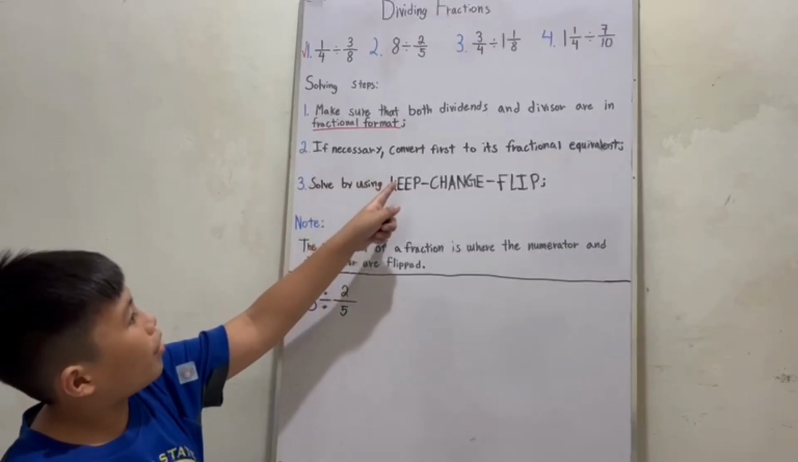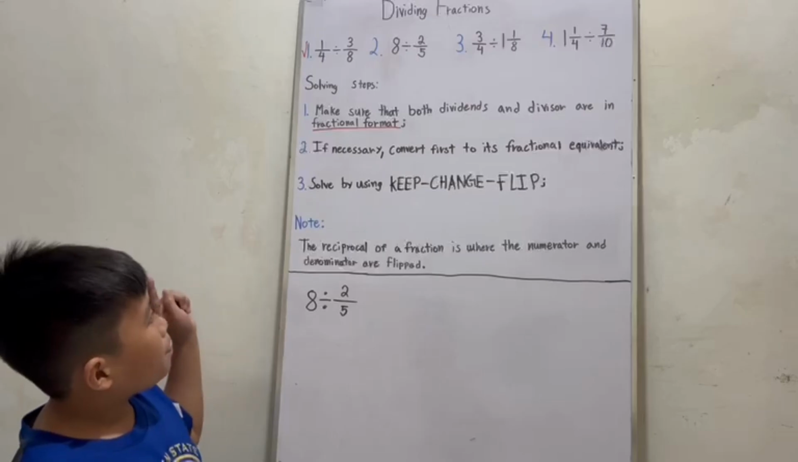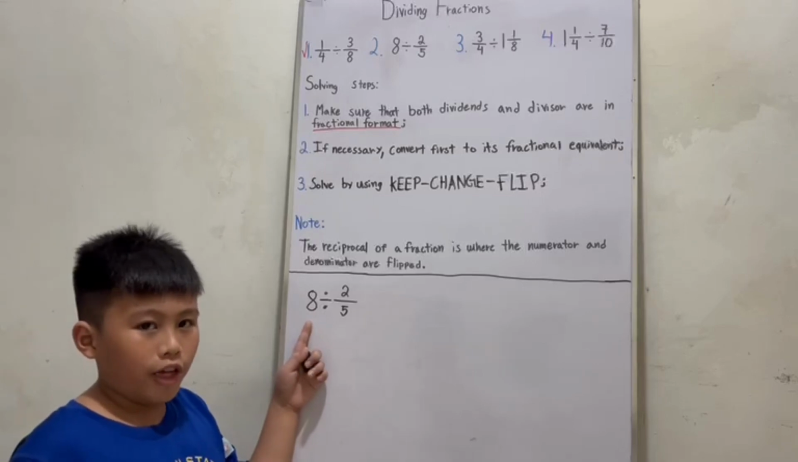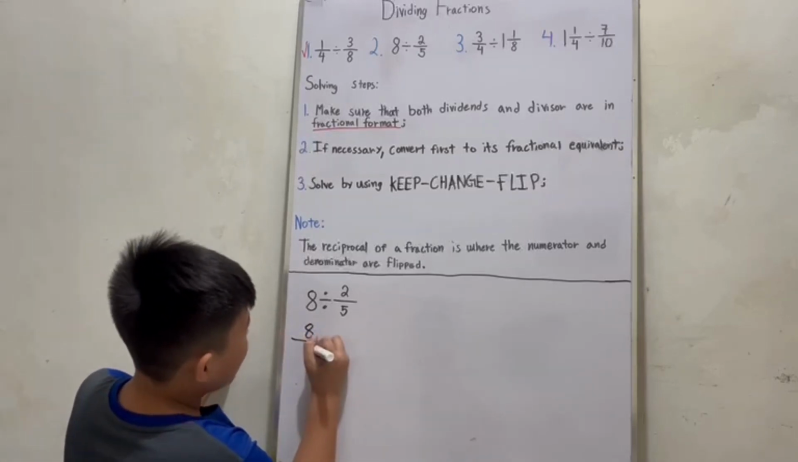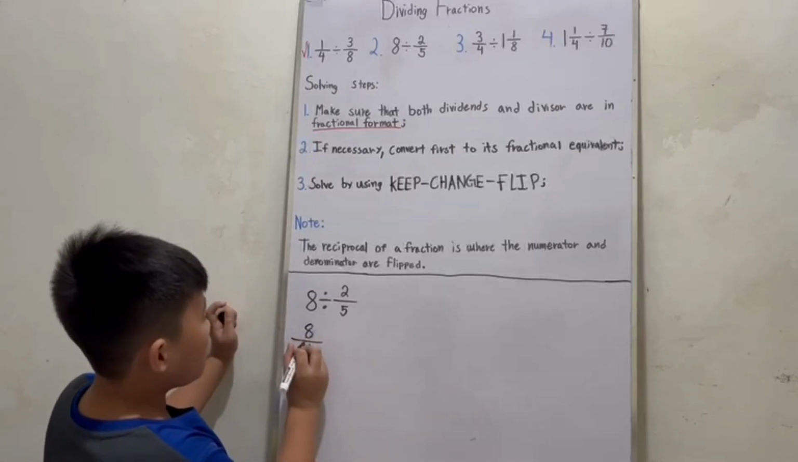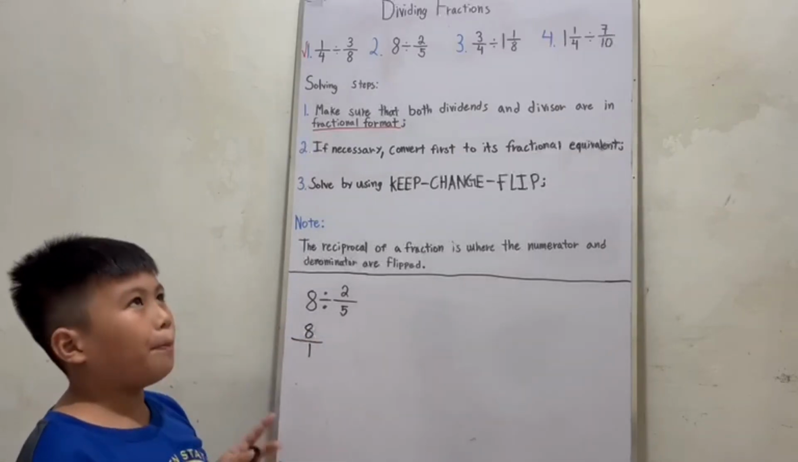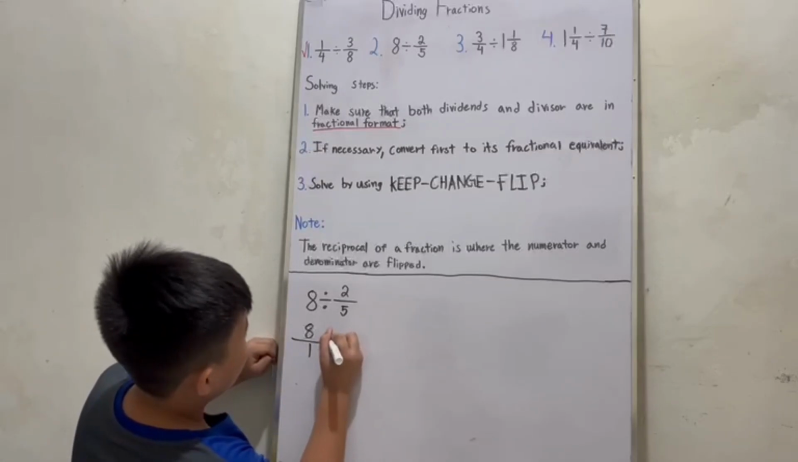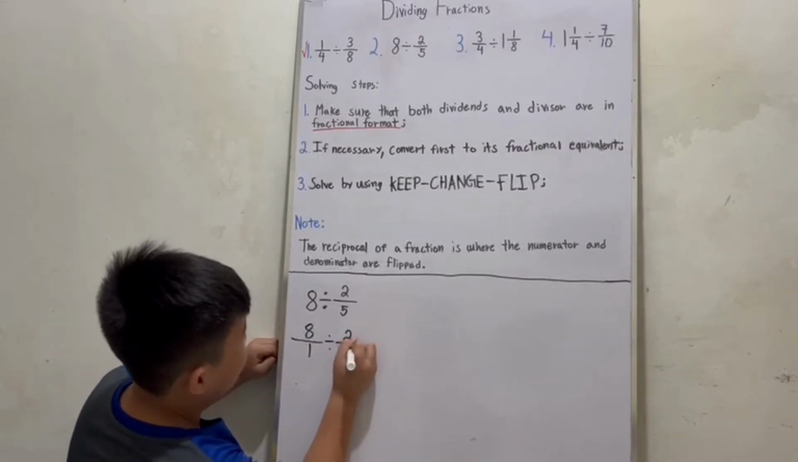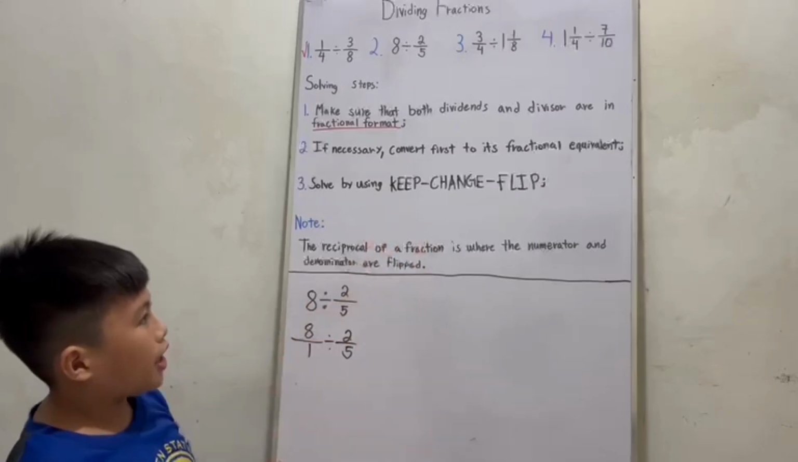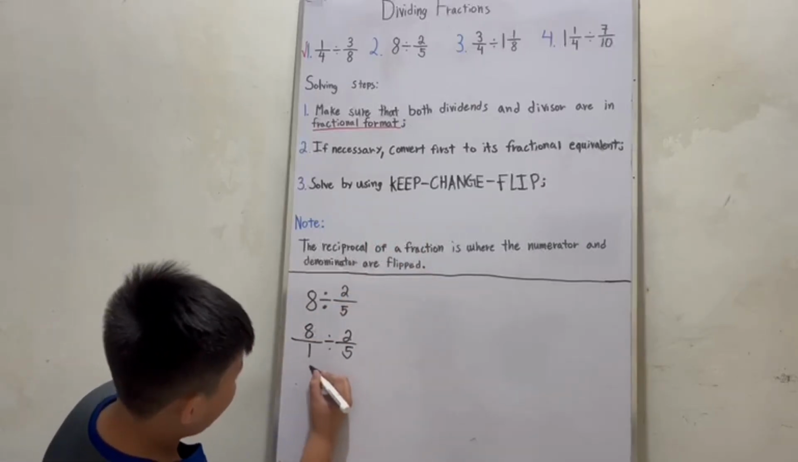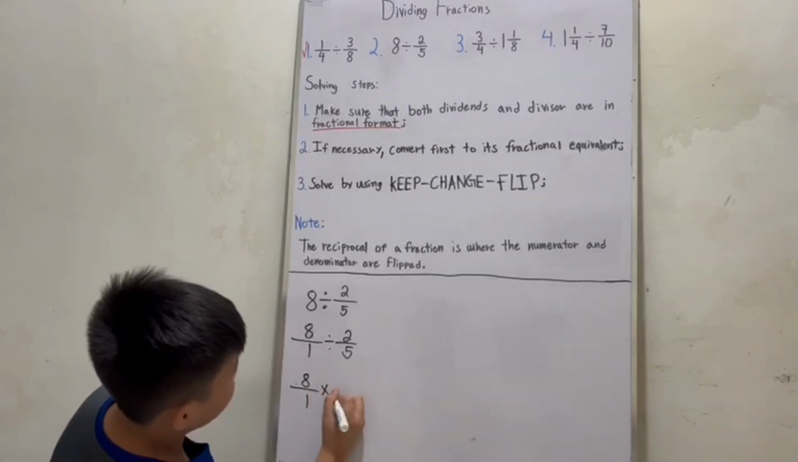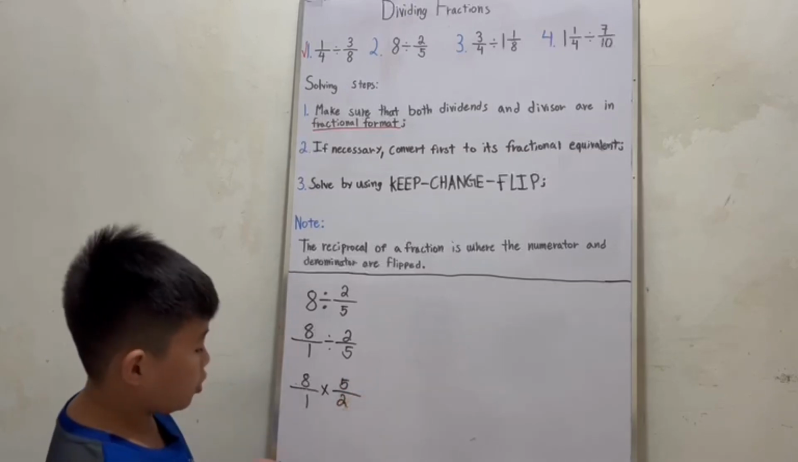Now let's read number 2. If necessary, convert first to its fractional equivalent. Now, we have to convert it to its fractional equivalent. To convert this to its fractional equivalent, we just have to put a denominator of 1 on 8. So this becomes 8 over 1, always 1. For example, 4: if you want to turn it into its fractional equivalent, it's 4 over 1. So 8 over 1 divided by 2 over 5. Now number 3, solve by using keep, change, and flip. So we keep 8 over 1, and then change this into multiplication. Then we find the reciprocal of 2 over 5.